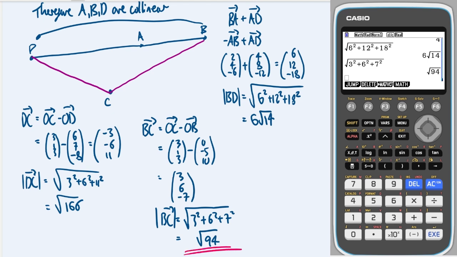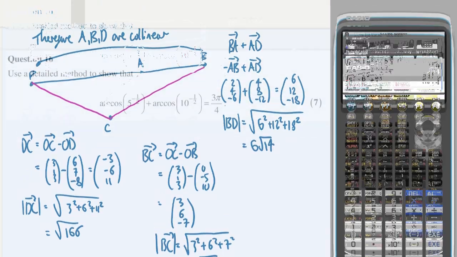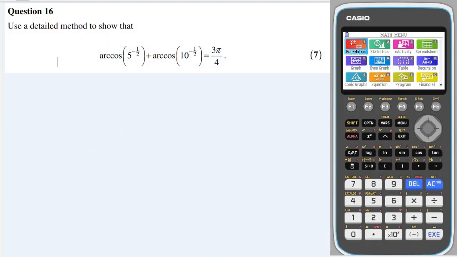Wow, that was a beast question. Oh, this question is fantastic. It's quite tricky. We know that arccos of a value is going to give us an angle, so let's just call that angle here theta. And we know that again arccos of a value is going to give us an angle, let's call that angle phi. And this is actually a show-that question, so I don't really want to use this in my working. I want to arrive at that answer.